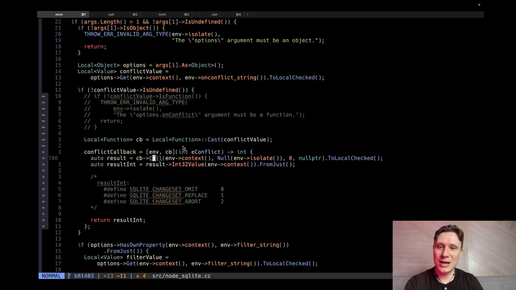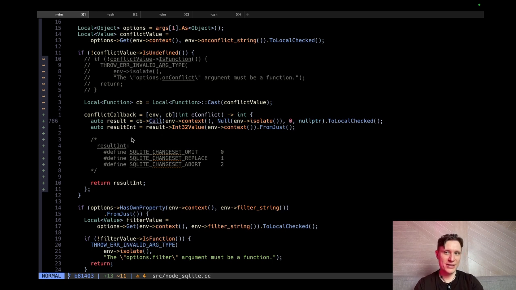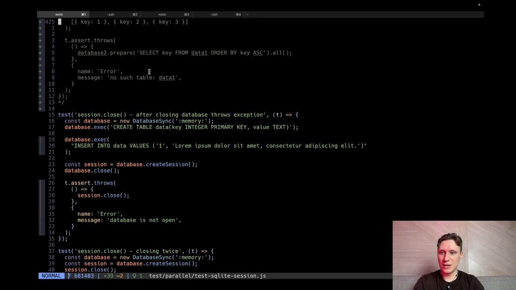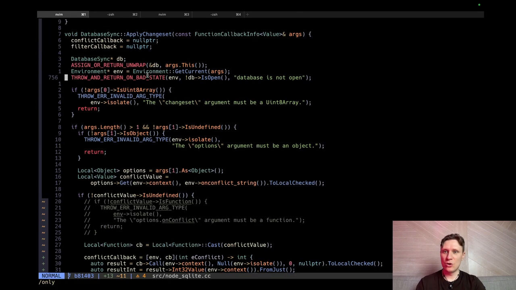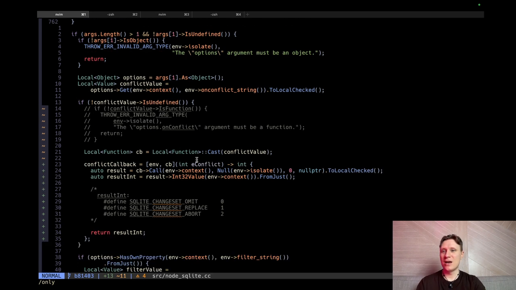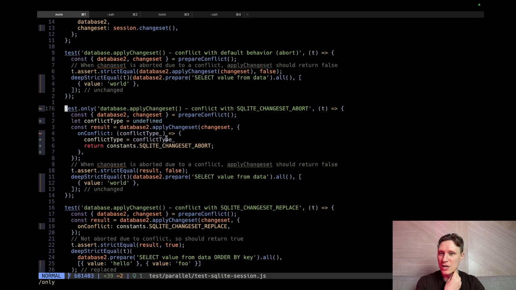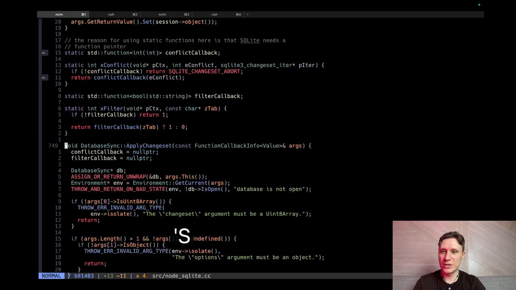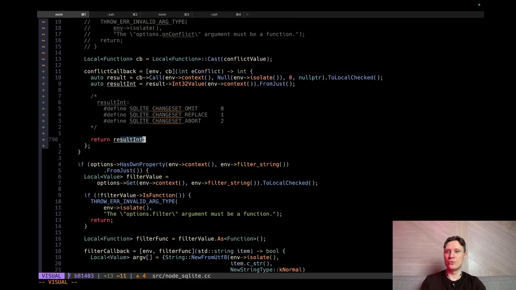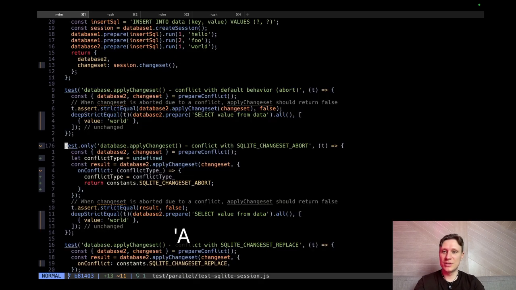On previous episodes we almost did this feature, so the only thing we need to do is call the callback correctly and return some values. Let me put my bookmark on the thing we are doing. On previous episodes we passed some lambdas. Now the only thing we need to do is to pass arguments. Currently the callback doesn't get arguments from the C++ layer, and I believe the return value doesn't pass further. Oh no, we have the return value. So the only thing that needs to be done is to pass some arguments to the JavaScript function.